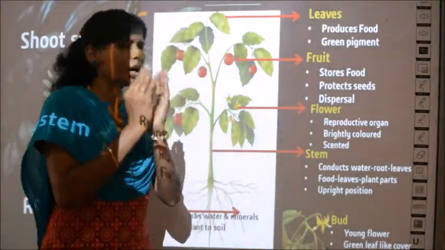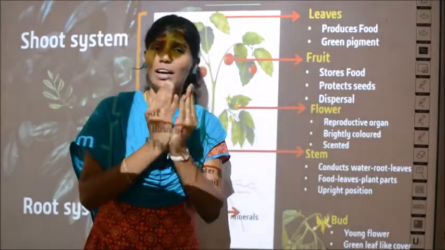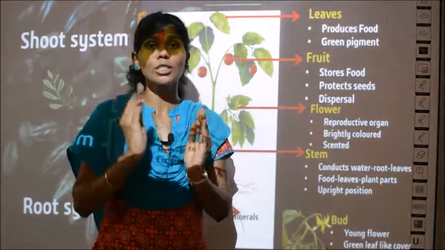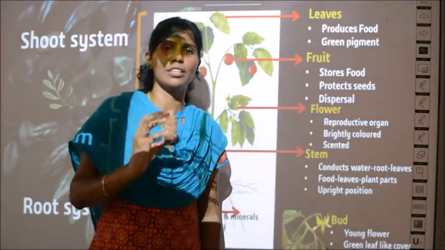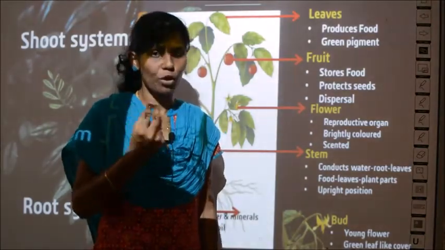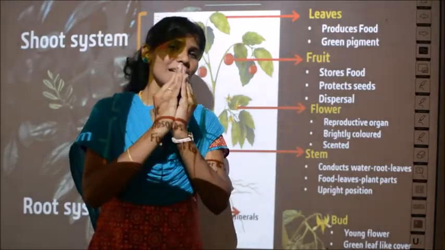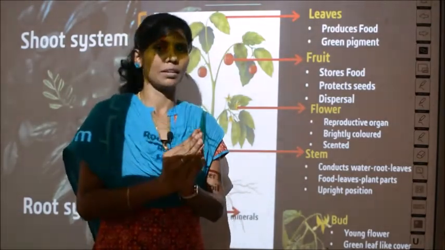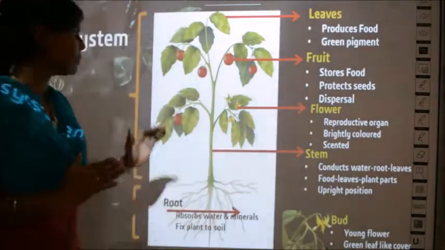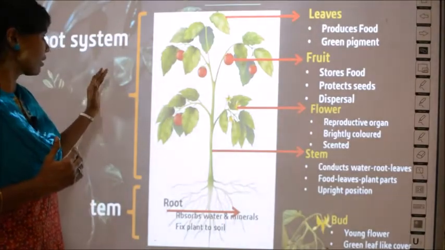And also a bud can be called a young flower. Why is it called a young flower? Because in the next stage it is going to become a flower. So a bud is called a young flower. And one special property of a bud is that it is covered by a green leaf portion. So this is all about the parts of a plant and also its functions.